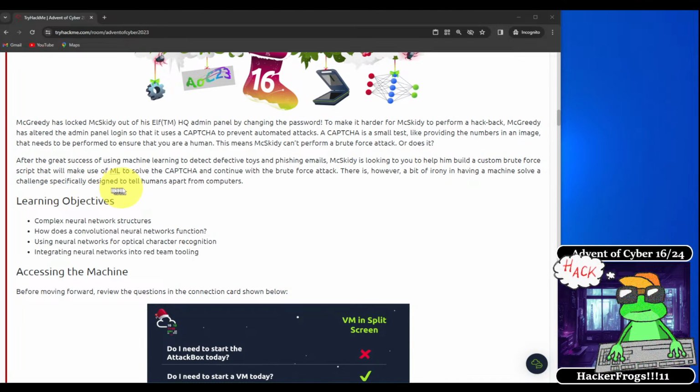After the great success of using machine learning to detect defective toys and phishing emails, McSkitty is looking to you to help him build a custom brute force script that will make use of ML to solve CAPTCHA and continue with brute force attacks. There is, however, a bit of an irony in having a machine solve a challenge specifically designed to tell humans apart from computers.